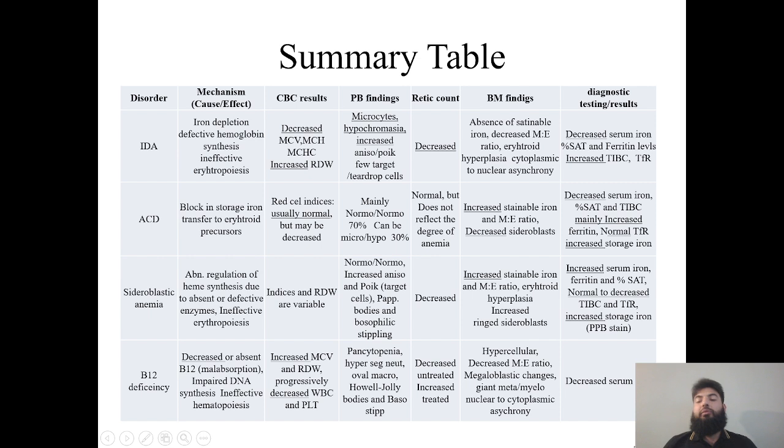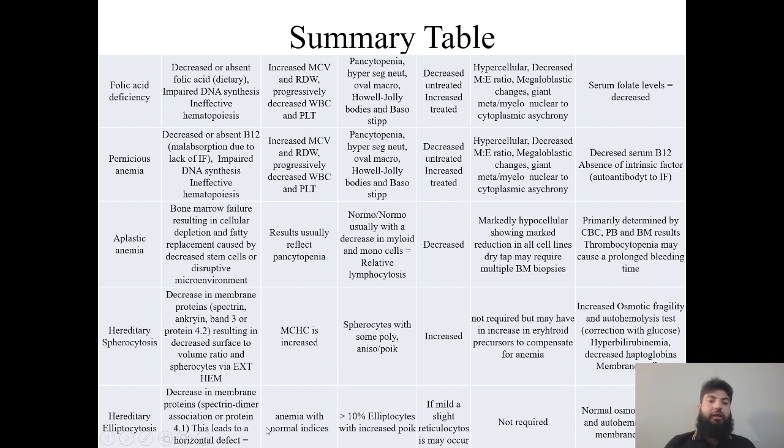So the hypersegmented neutrophil is one of the characteristics. In a blood picture you will see Howell-Jolly bodies as well as hypersegmented neutrophils, ovalocytes, and basophilic stippling. Then folic acid deficiency, you have to remember these causes as well as lab diagnosis in pernicious anemia, aplastic anemia, hereditary spherocytosis, and elliptocytosis. These are the conditions in which the cell membrane is abnormal, which lead to these kinds of conditions, and how you diagnose them.